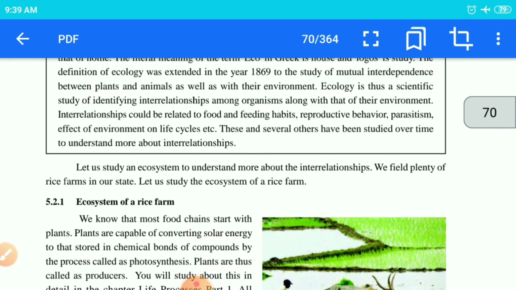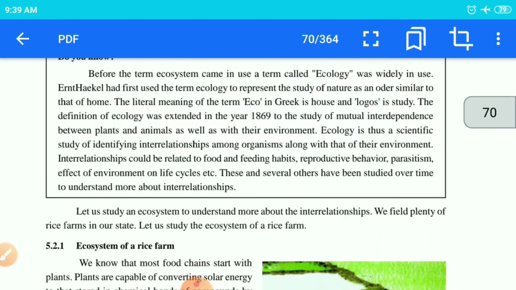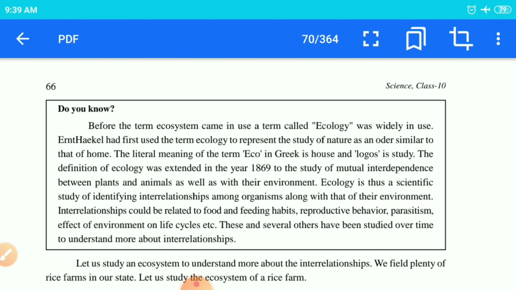Okay. Next one, see children, your ecology. What is ecology? Ernst Haeckel coined the term ecology, and he told that ecology is made up of two Greek words. Eco means house and logos means study. So you can say it concerns the proper habitat of that particular living organism. If we study that, it will be known as your ecological study.